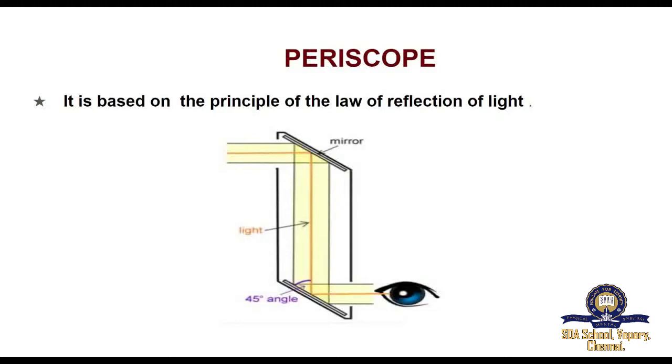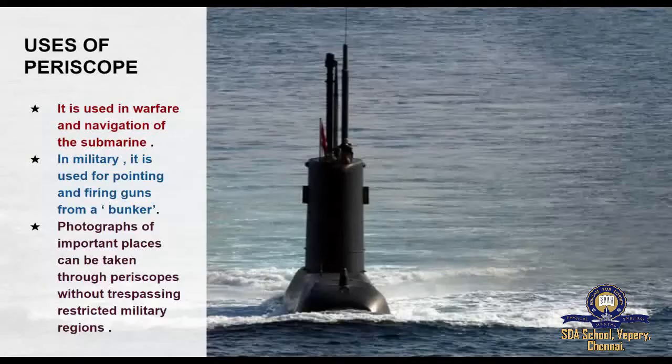In some complex periscopes, optical fiber is used instead of mirrors for obtaining a higher resolution. The distance between the mirrors also varies depending on the purpose of using the periscope. Uses of the periscope. It is used in warfare and navigation of the submarine.